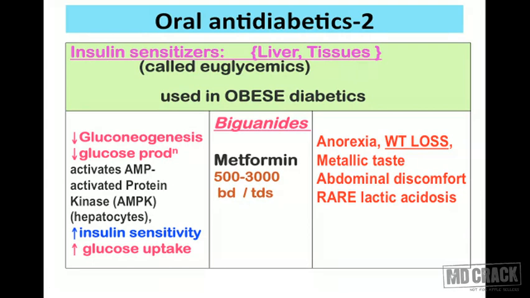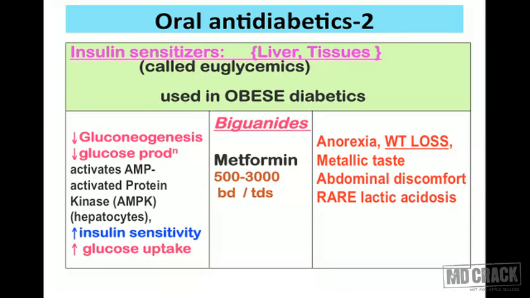Which agents we are talking about is biguanides. And there's only one biguanide shown on this slide. That's metformin, used in a wide dose range, 500 to 3000 milligrams every day, and it should be given 2 times a day or 3 times a day. So that's biguanide, metformin. When to prefer this agent? When to go for sulfonylurea? When to go for biguanide?